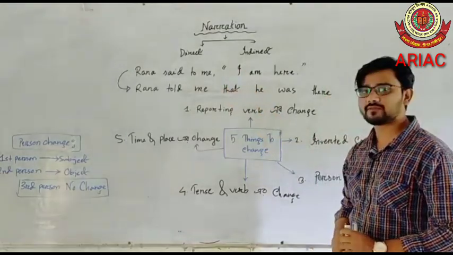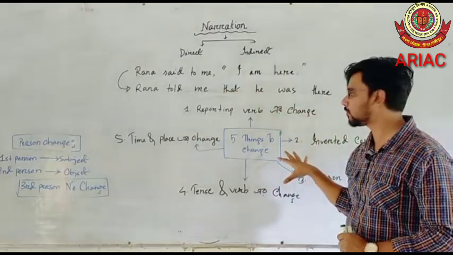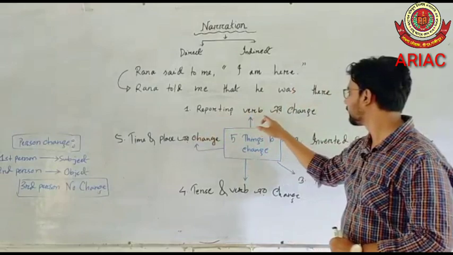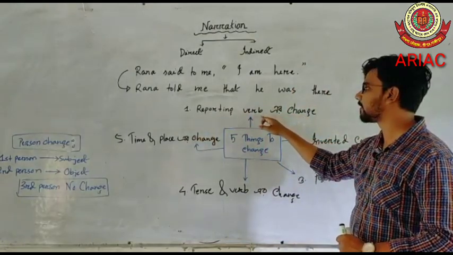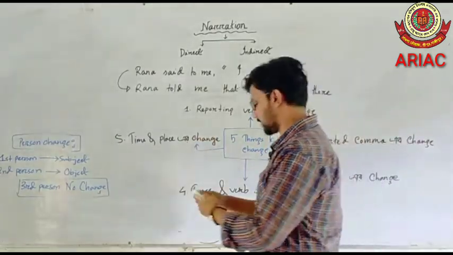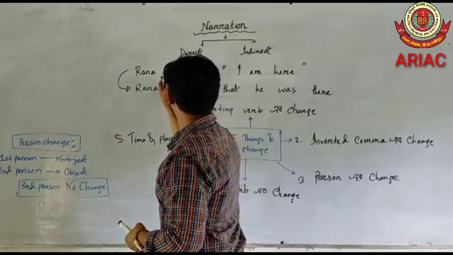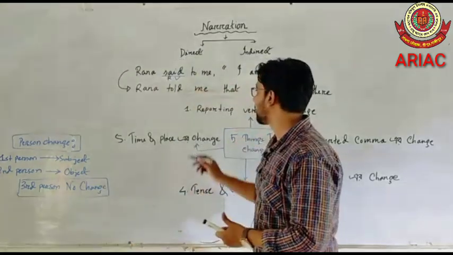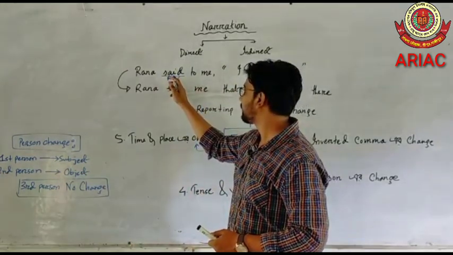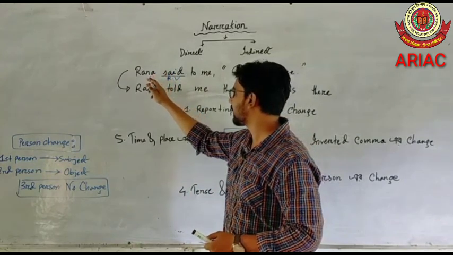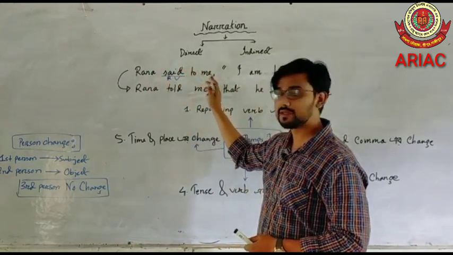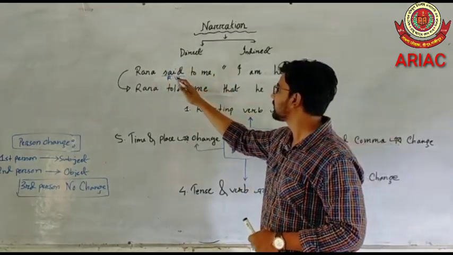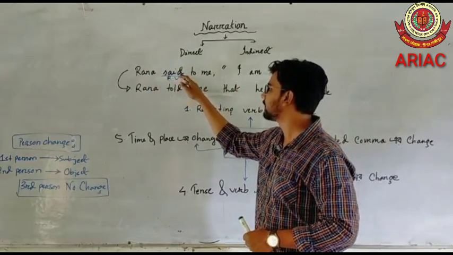Okay, so what are the 5 things? Here I have already written them on the board. First one is you have to change the reporting verb. What is a reporting verb? Said is a reporting verb. The subject of the reporting verb is Rana, and the object of the reporting verb is me. So we have to change the form of the reporting verb.